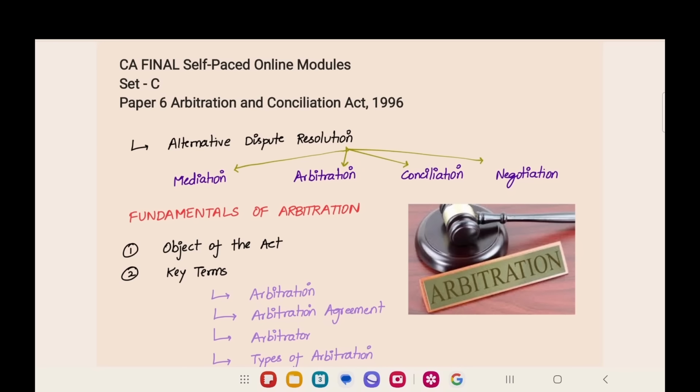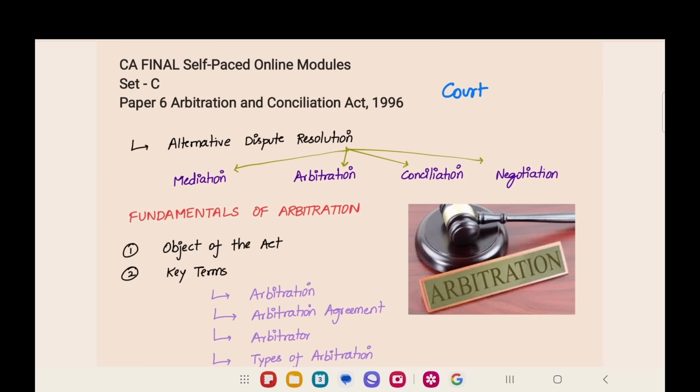So, Arbitration and Conciliation Act 1996. First we are going to see the fundamentals of arbitration. Now, you will all have a question: what is arbitration? Generally, if we have a problem, where will we go? We have a dispute and we will go to court and file a case. But what is the disadvantage? What is the problem in going to court? If you go to court, it will take a lot of time. 6 to 7 years to complete the case, and it will be expensive. Lawyers are very expensive, and we need a quick solution. So court is not proper for us.